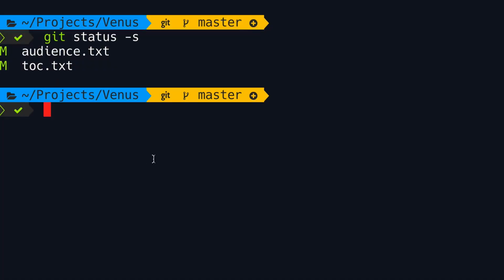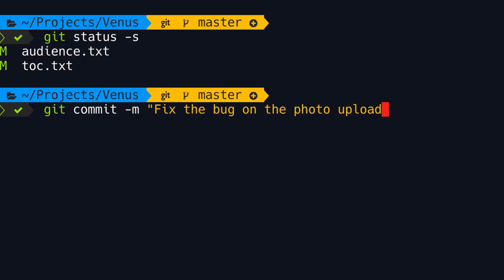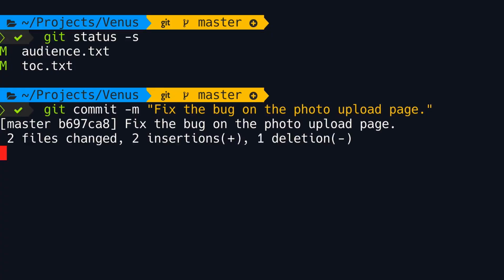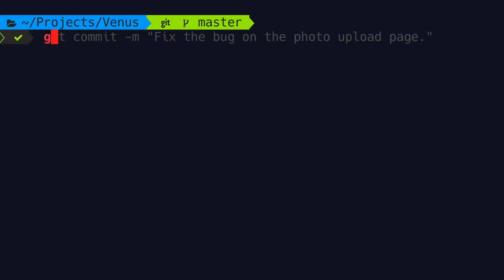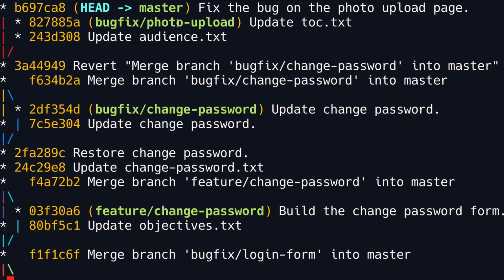So now we have to make a commit. So git commit -m. Here we type a meaningful message that represents all the changes in our bug fix branch. So we say, fix the bug on the photo upload page. All right, let's bring up the history. So here on master, we have a new commit that combines all the changes for fixing this bug. So once we remove the bug fix branch, we're going to end up with a simple, clean, linear history.